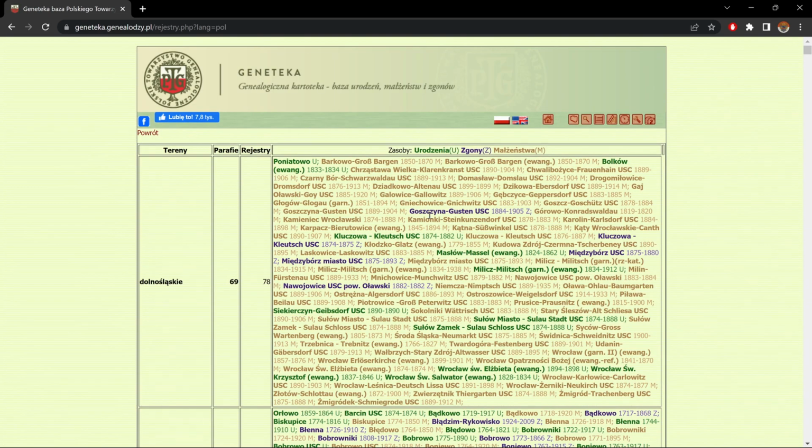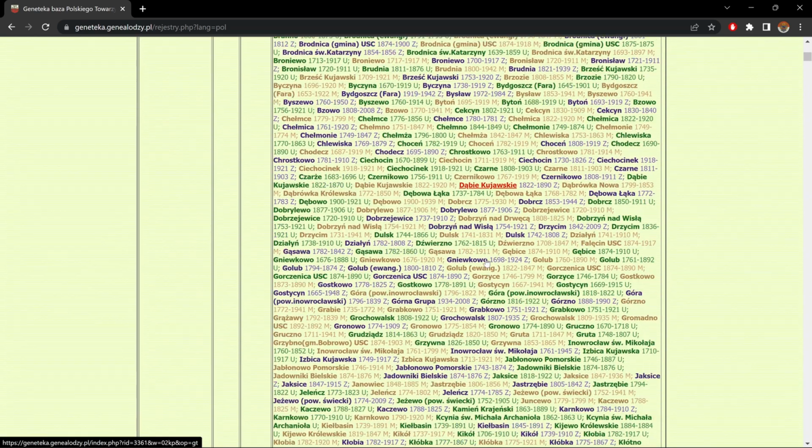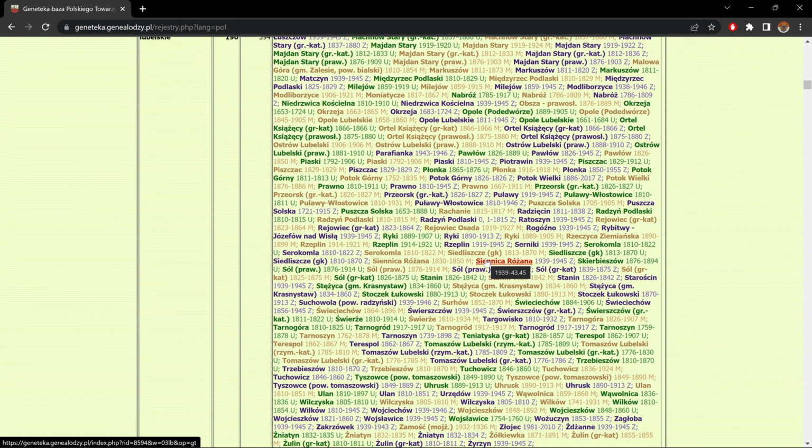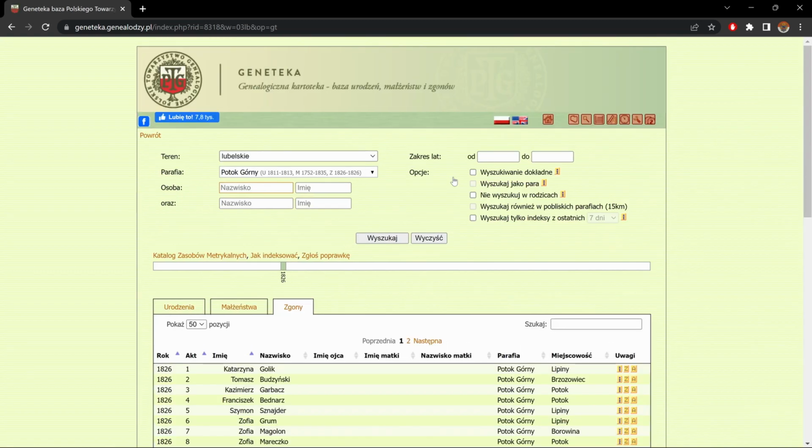And since it's color coded, we see green is birth, death is violet or purple, and brown is marriage. So we could go through the list, and once we fall on a parish that we want to research, well, we know which one it is and the year range. So we know if it's a birth, death, or marriage, and the year range. And again, it's interactive, we could click on it.